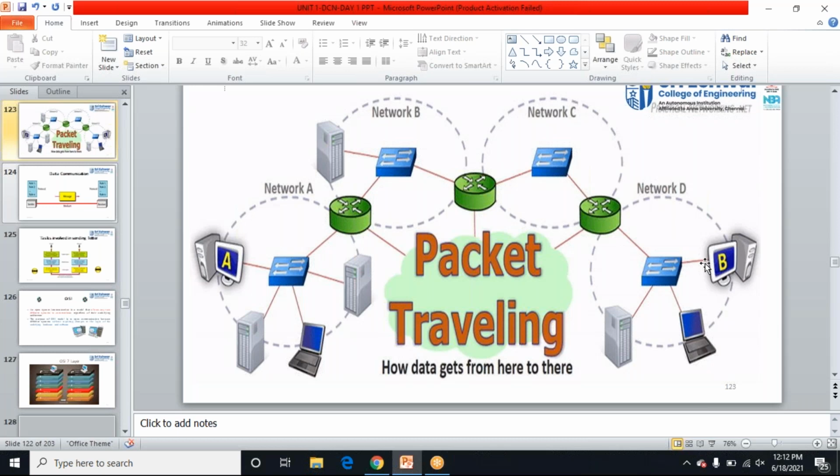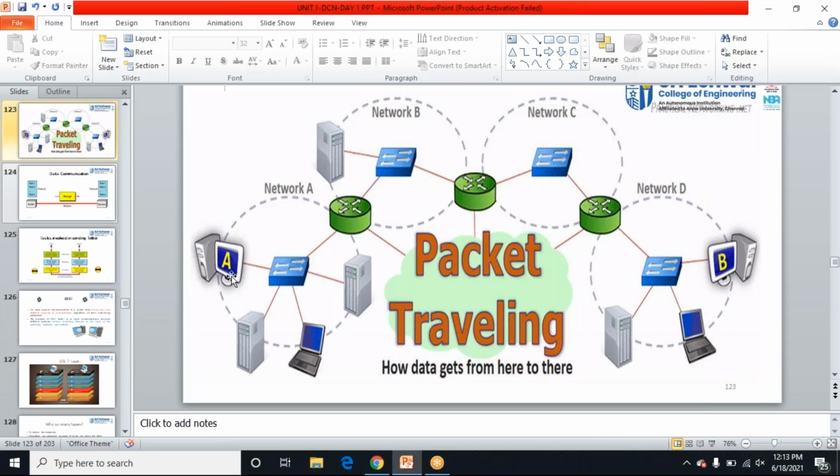Okay, see here, this is the network. See, I said you before, right? It is a network. See, to the A network, I'm going to connect my computer. This is the source computer A, and B is my destination computer. So I want to transfer the packet from here to here, that is from A system to B system.